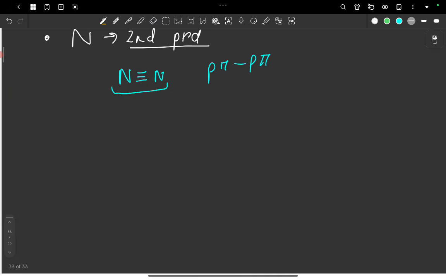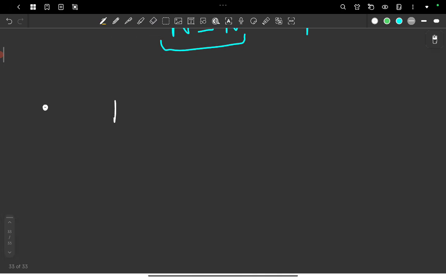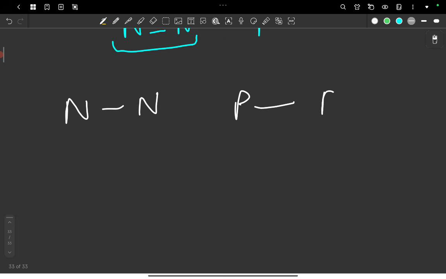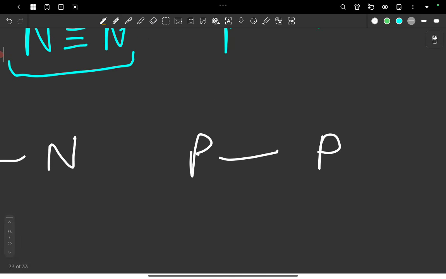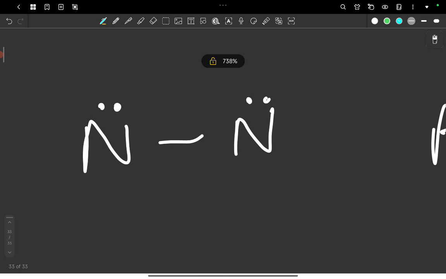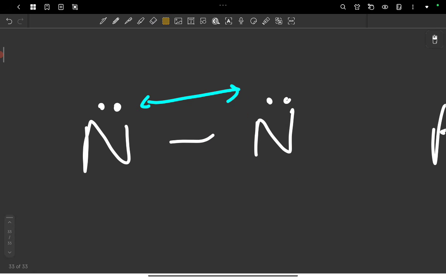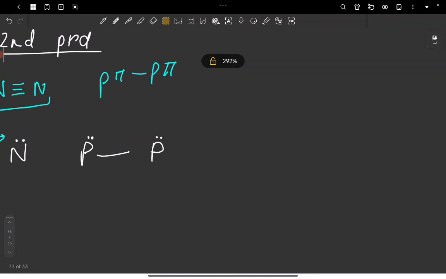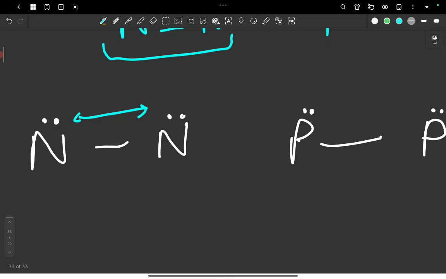Now there is one point though. If we talk about the N single bond and the phosphorus single bond, phosphorus can accommodate its lone pair better because it is a bigger element, so higher dispersion of charge takes place. But nitrogen being small, these lone pairs interfere with the strength of the bond and they repel each other, which pushes these atoms further away. As you know, this makes the bond weaker, and hence we come to the conclusion that the phosphorus single bond is stronger than the nitrogen single bond.